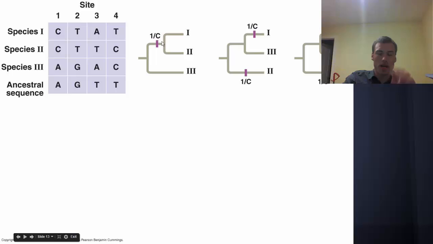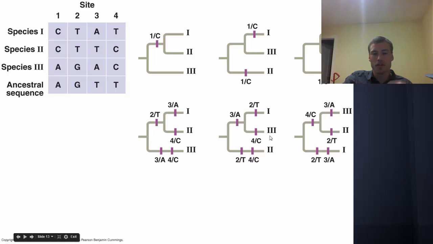Well, here's where one of the events is going to occur, right? You either have a C or an A. This is the ancestral sequence, so either C or A. So here's the split off from the ancestral sequence, adding the C to these two. For the other two, it's going to take two events for that to occur. So already we're kind of biased towards this one, just because we can see that there's only one event that needs to occur versus two in order for this C to be introduced.